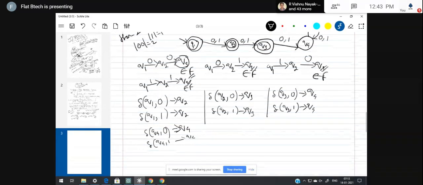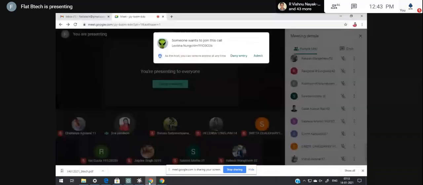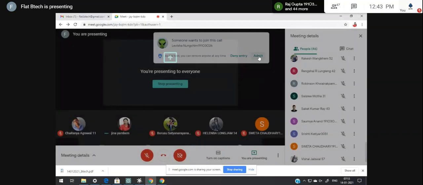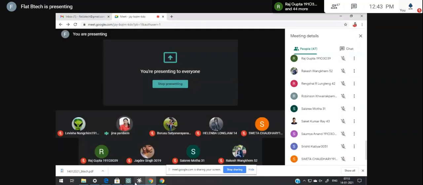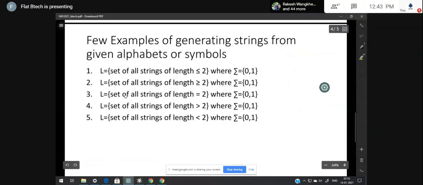First one is completed. Now let me move back to this slide. The next one is the language with length greater than or equal to 2.